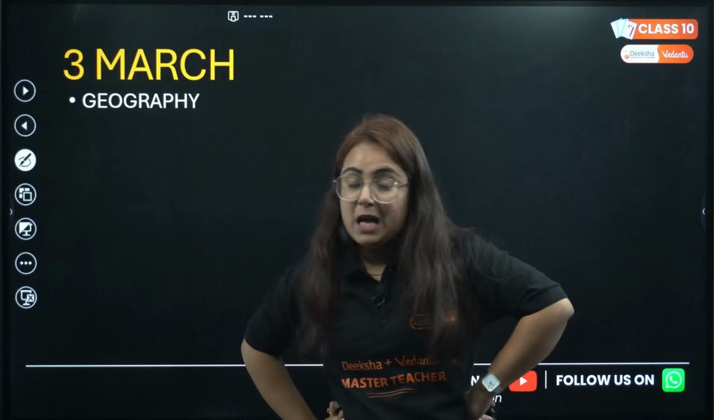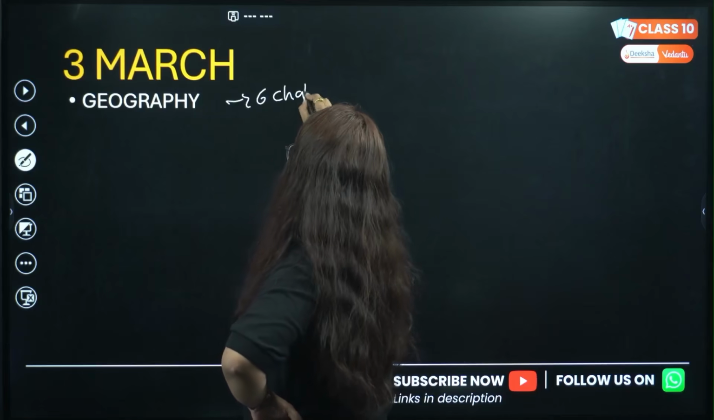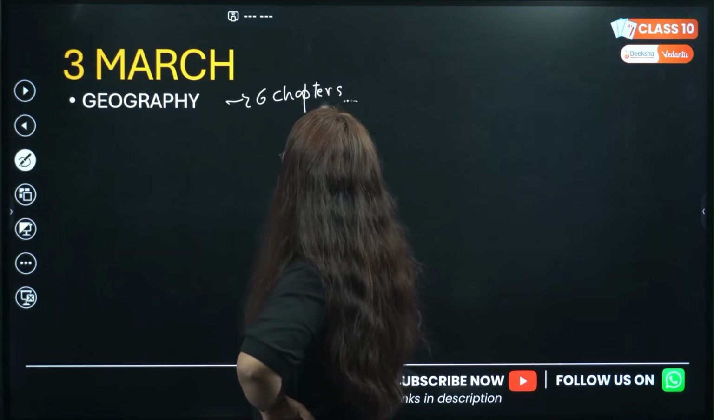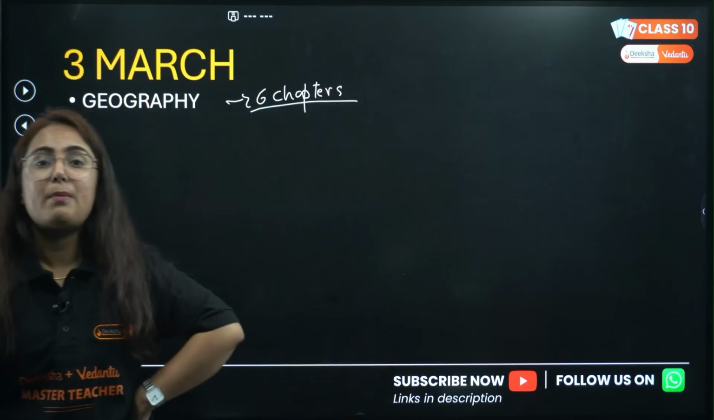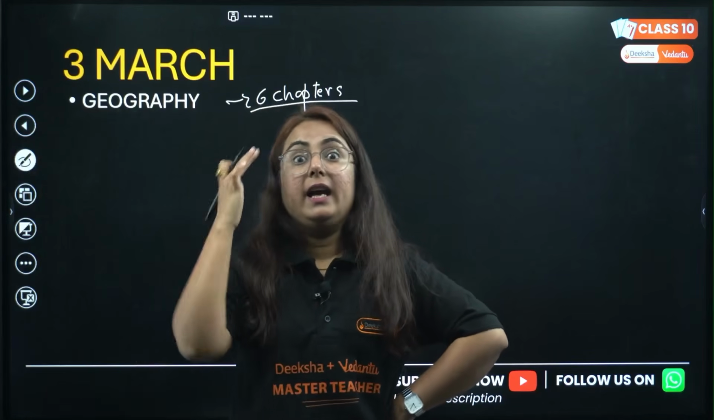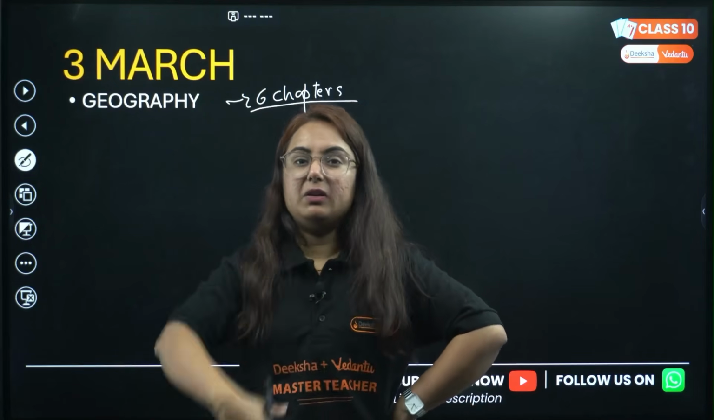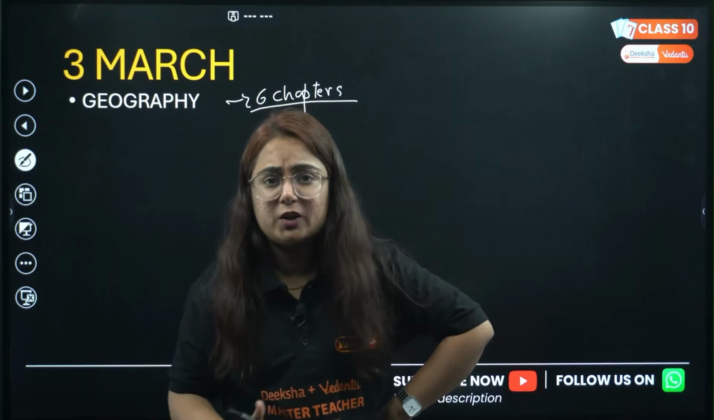That is the reason I have put 3rd of March with geography. Why geography? Ma'am, because in geography we have 6 chapters, and that too, it has so many facts to remember. Mineral energy, manufacturing, agriculture, the most dangerous chapter I consider. Right? Then we have the list of soils and so many facts to remember.